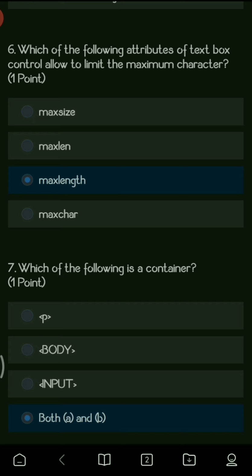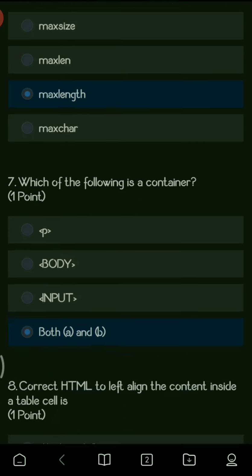Next question. Which of the following attributes of the text box control allow to limit the maximum character? So here the options are max size, max length and max char. So the right option is max length. So this is the attribute which helps you to limit the maximum length of your character.